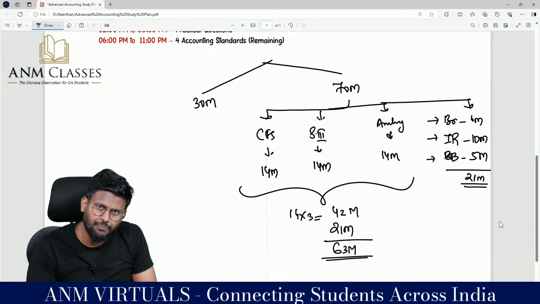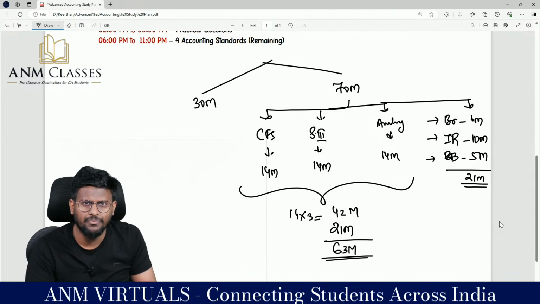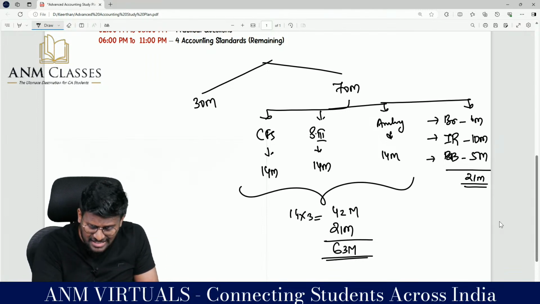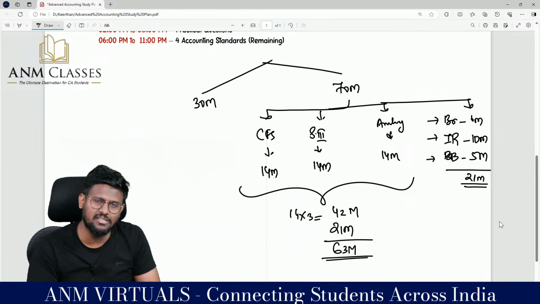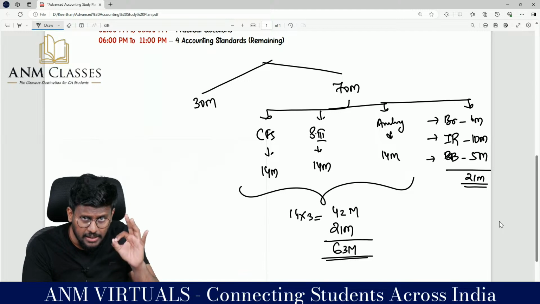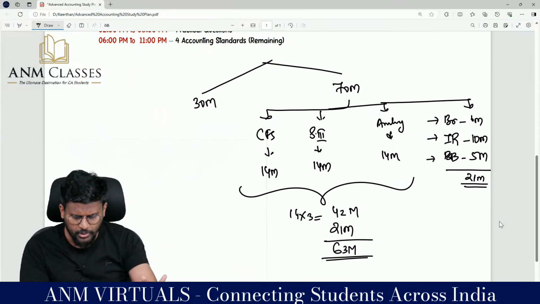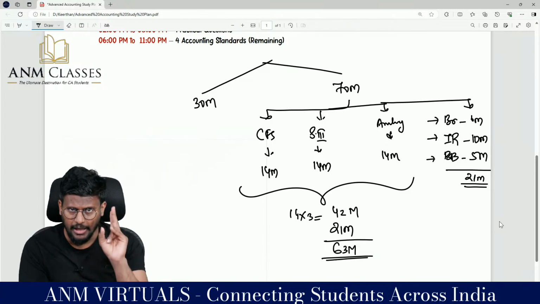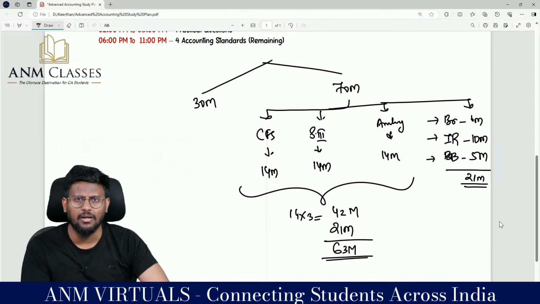These chapters. In this you can't write everything, because if you start writing CFS, Schedule 3, amalgamation, this is a total 116 marks I am distributing. Don't ask me where the accounting standards are then. But what I am saying to you is, if you are very thorough with CFS, Schedule 3, amalgamation, any 2 out of 3, plus branch 6 marks, internal reconstruction very easy part 10 marks, buyback.